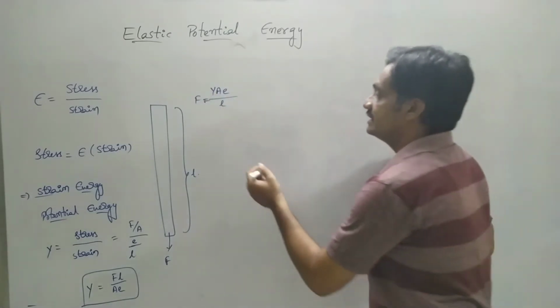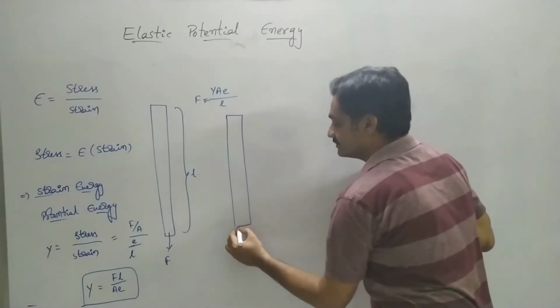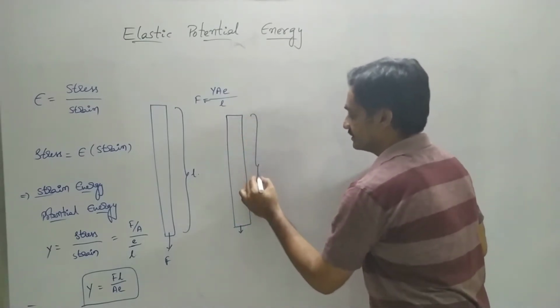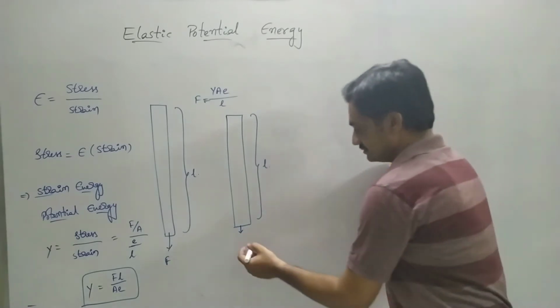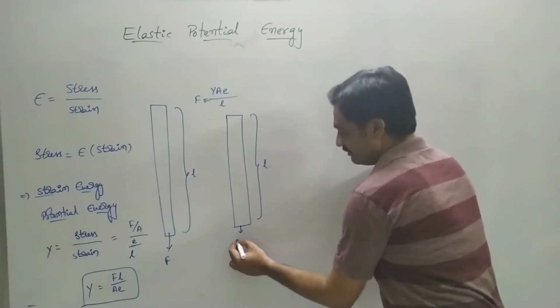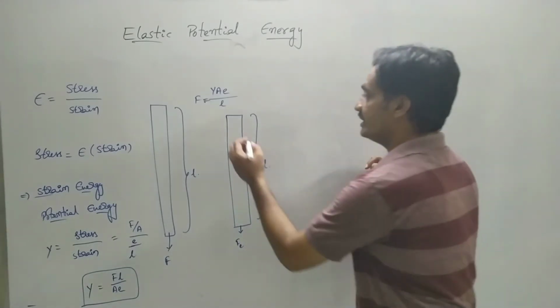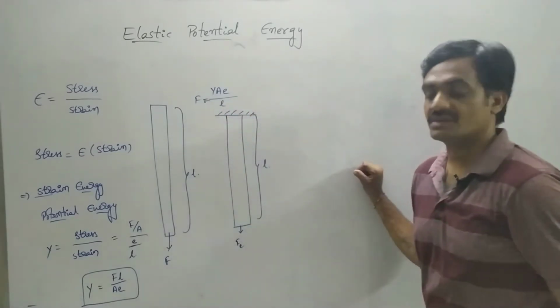Now let us consider a wire of length L. A deforming force is applied on the wire in the downward direction and the upper end is fixed to a rigid support like this.